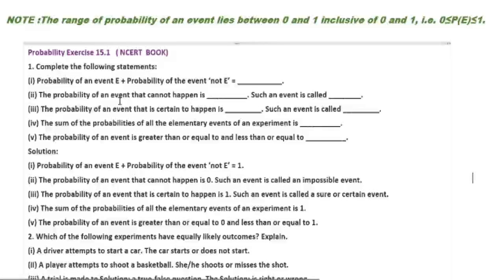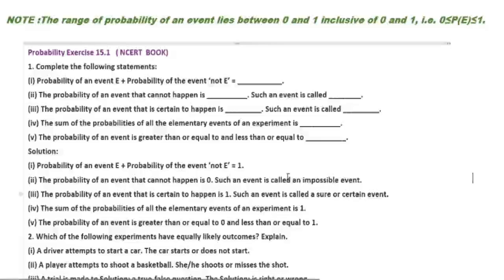Third one, the probability of an event that is certain to happen is dash. Such an event is called dash. This was already discussed in the previous video. So the answer is 1 and that event is called a certain event or sure event.